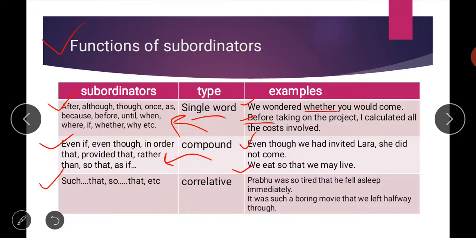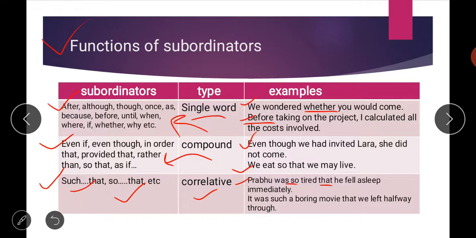Then the third category of subordinators is such that, so that, these kinds of words. These are called your correlatives, and examples are here. Prabhu was so tired that he fell asleep immediately. Means he was so tired. The word so is here and the word that is here. Second is, it was such a boring movie that we left halfway through.